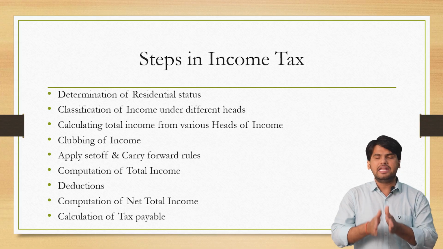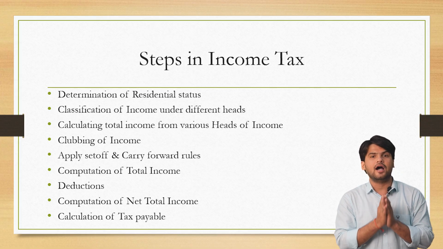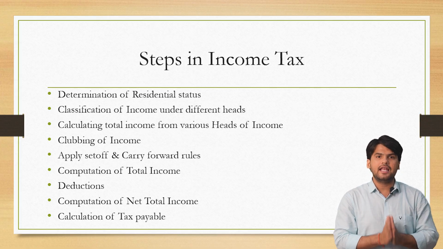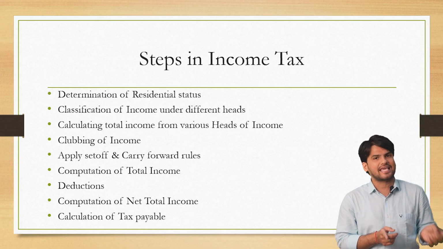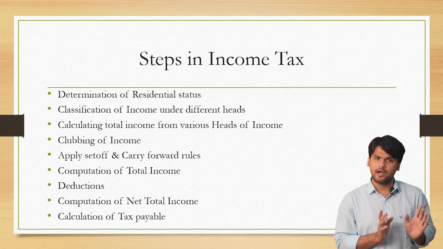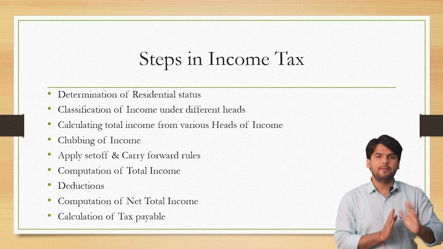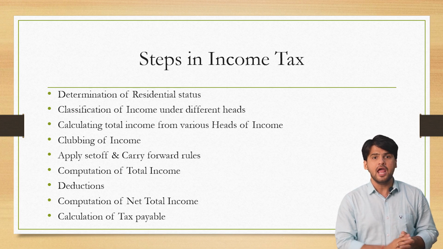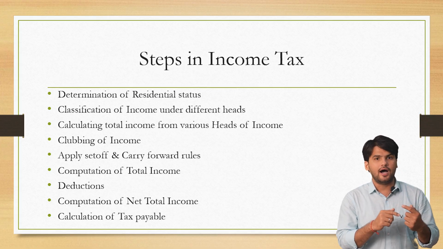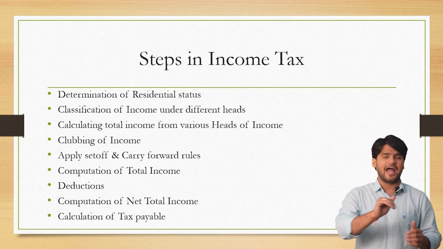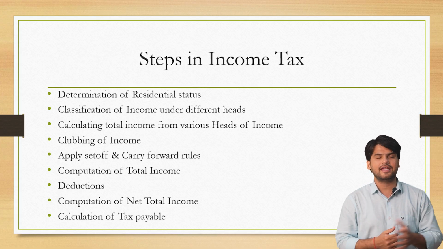So the year 24-25 will be called the assessment year. So basically assessment year is the year in which tax of the previous year is calculated. Agreed everyone? So this is the meaning of previous year and assessment year, and the slab rates that we are going to apply depend on the slab rate of that particular year, which we will cover in the upcoming video.